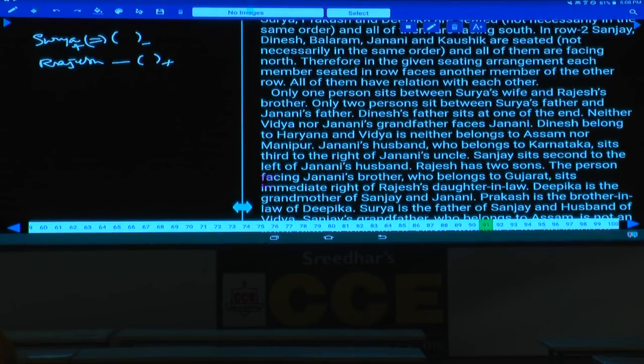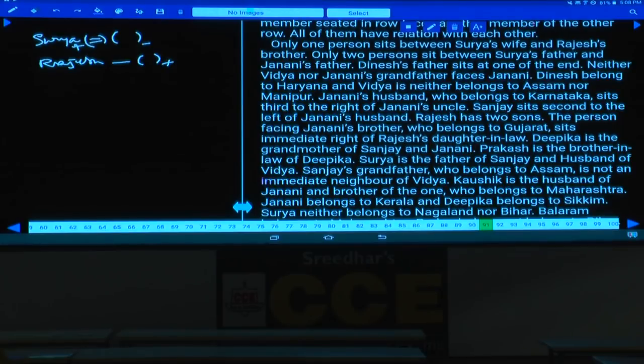First we are writing down all the given relations. And only two persons between Surya's father and Janani's father. Surya is having a father, isn't it? And Janani is having a father. Surya is having a father and Janani is having a father. Whether these two persons are same or not is not clearly known. And Dinesh's father sits at one of the ends.